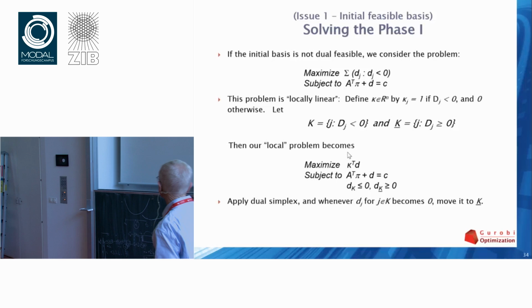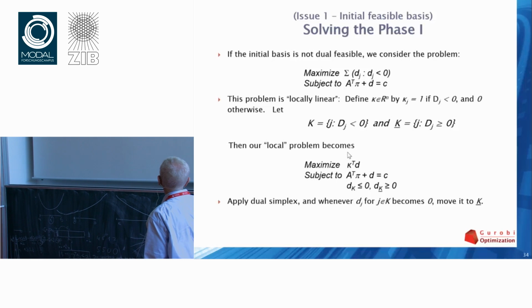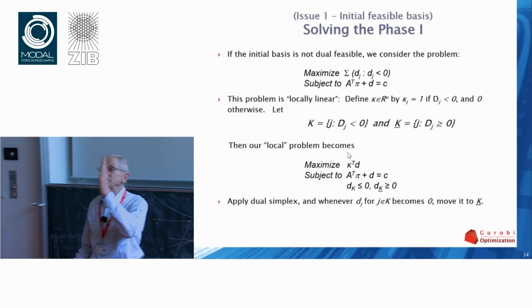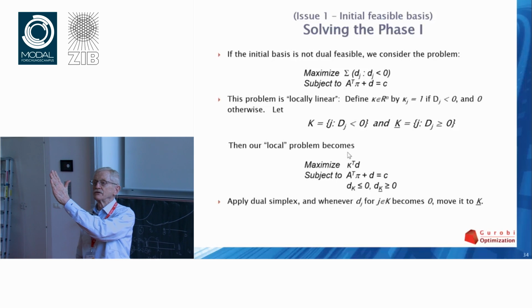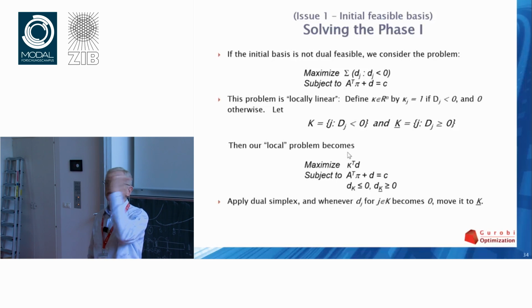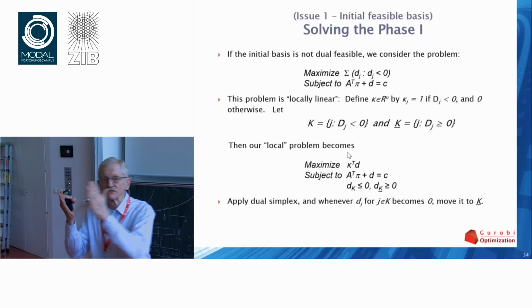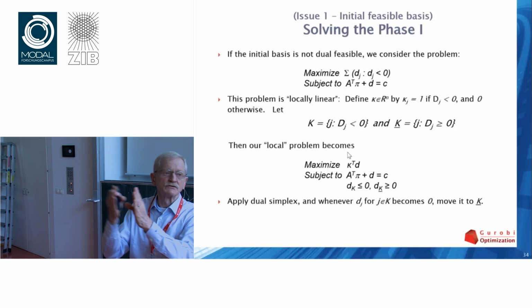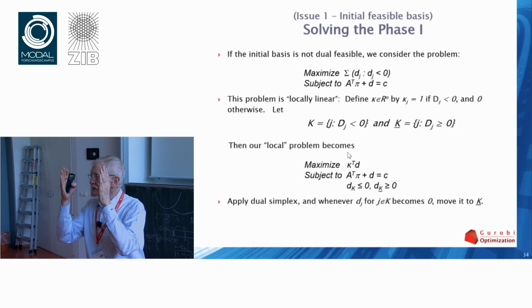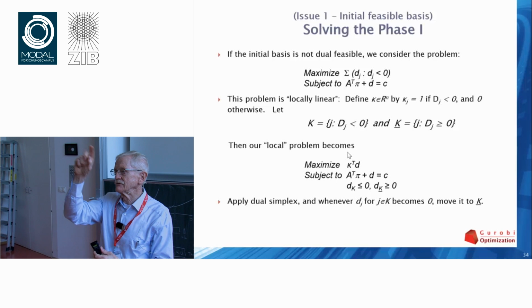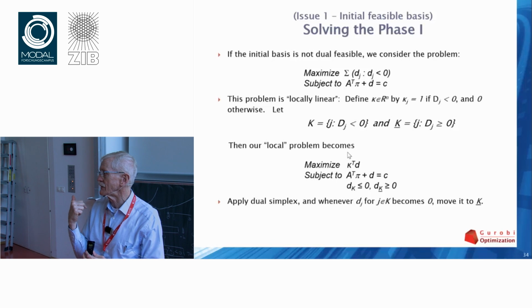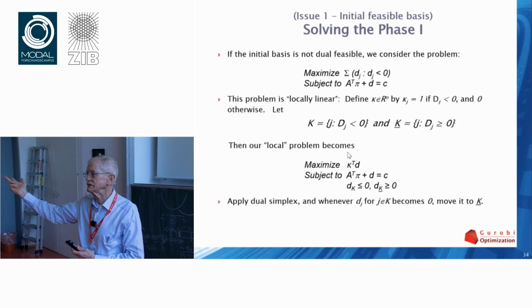If in the process of that step one of these d's moves from infeasibility to greater than or equal to 0, you change its kappa. It can only happen after an iteration has been completed, because things go to bounds. So the iteration is completed. At the completion of the iteration, you look at the objective, change it where it has to change, get a new linear representation, and do the next iteration.